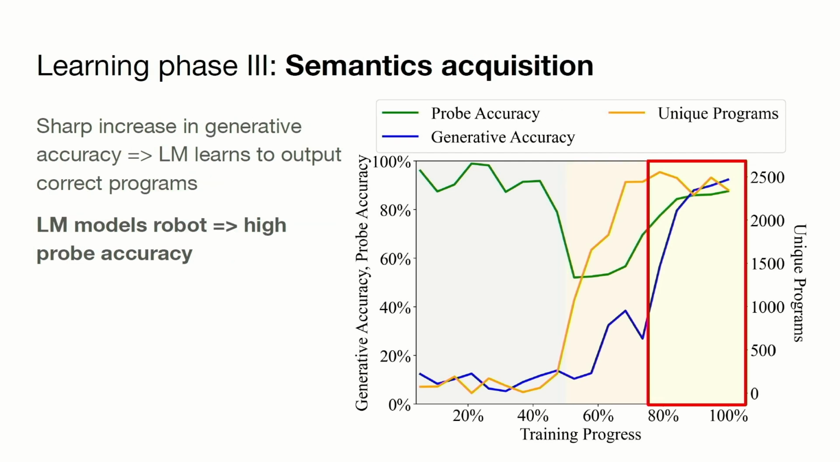Now, finally, the language model gets to the point where it's able to give us correct programs. And now the probe is also able to basically pick up the direction of the robot. And what we'd like to claim at this point is the accuracy of the probe is evidence that the language model actually learns to track the movement of the robot, despite never having seen these intermediate states before.